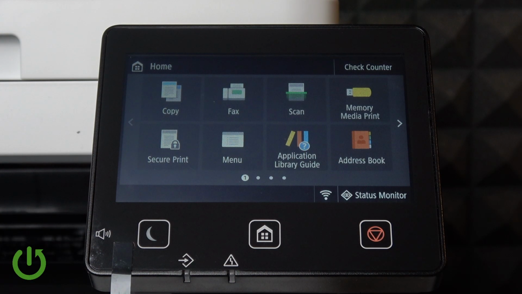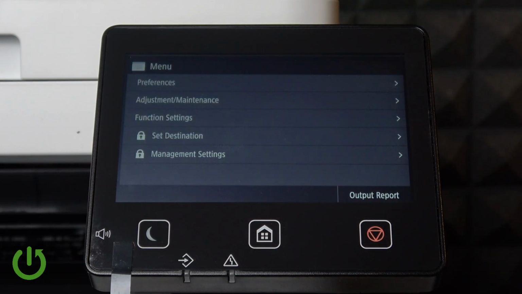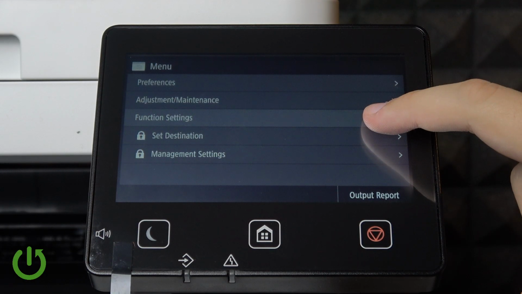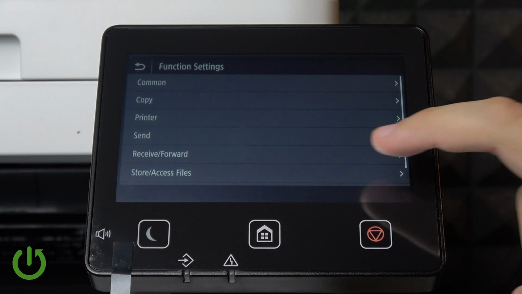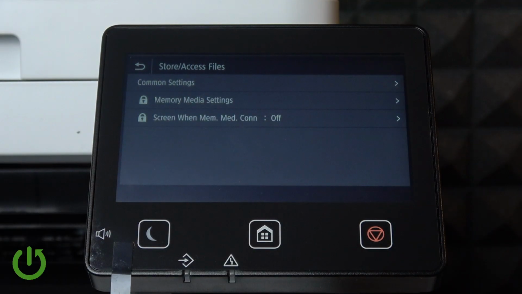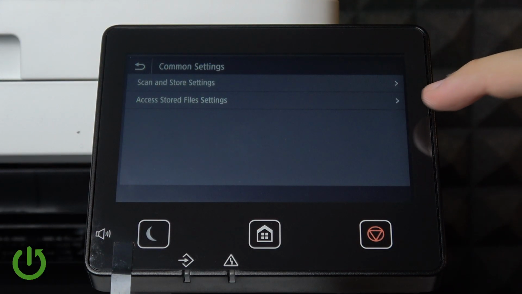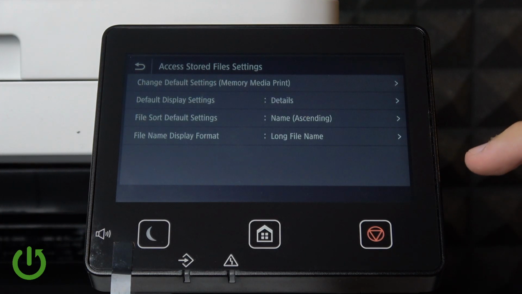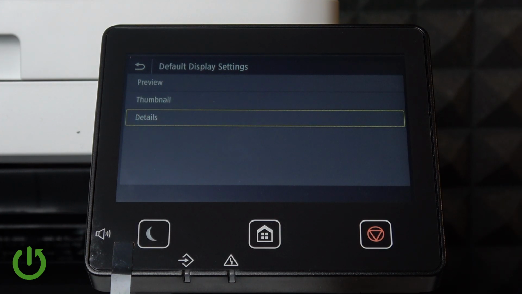So first what we want to do is go over to the menu. Now here we want to go to the function settings and store and access files. Here, after we enter the store and access files, we need to go over to common settings, access stored files settings, and here we will have the default display settings.